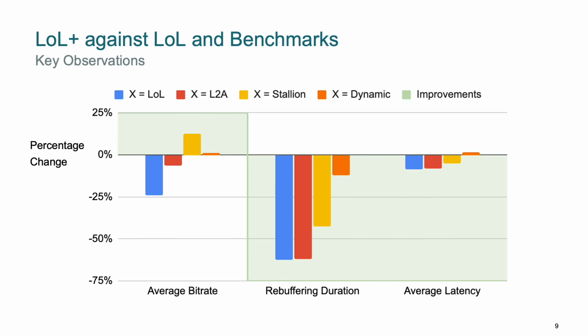So we can see that when comparing LOL Plus against LOL and L2A, namely the blue and red graphs, we can see significant improvements in rebuffering duration, as well as some improvements in latency. The trade-off in bitrate is less significant, and our results also showed that this can be mitigated with higher target latency values, such as 2 or 3 seconds instead of 1 second. And when comparing against Stallion, LOL Plus has achieved improvements in all three key metrics.